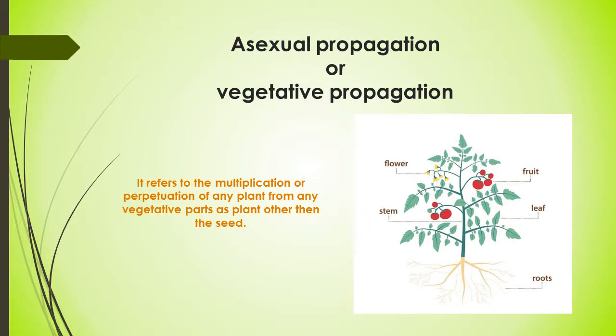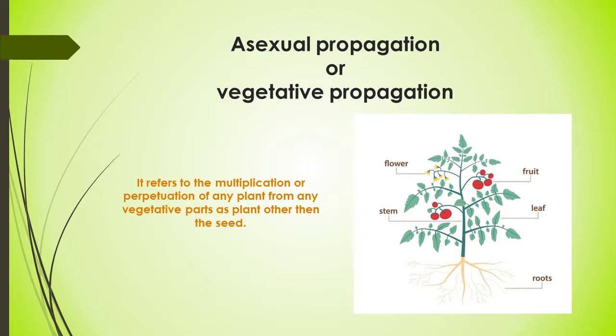Asexual reproduction and vegetative propagation, both terms are synonymous to each other. Actually, vegetative propagation refers to the multiplication or perpetuation of any plant from any vegetative parts. Any vegetative parts means the multiplication of the plant happens by any part other than the flower, other than the reproductive part of the plant.